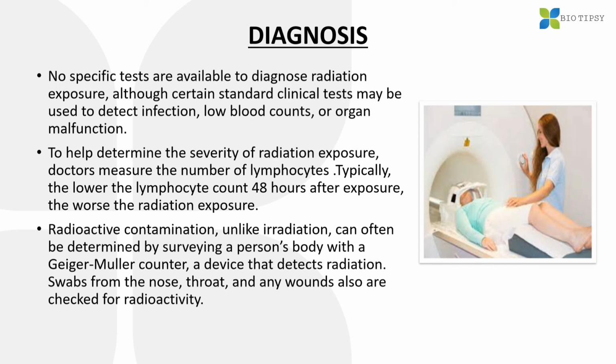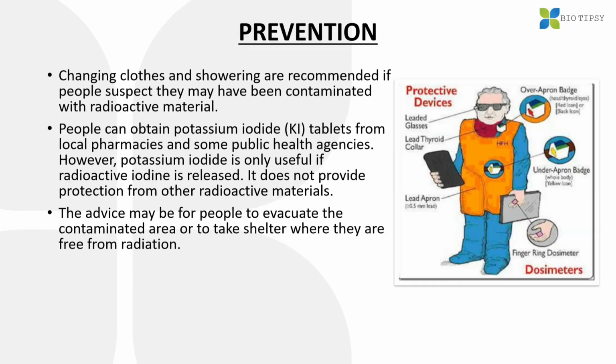To help determine the severity of radiation exposure, doctors measure the number of lymphocytes. Typically, the lower the lymphocyte count in 48 hours after exposure, the worse the radiation exposure. Radioactive contamination, unlike irradiation, can often be determined by surveying a person's body with a Geiger-Müller counter. Now, a Geiger-Müller counter is nothing but a machine that can count the radioactive emission, a device that detects radiation. Swabs from the nose, throat, and any wounds also are checked for radioactivity.